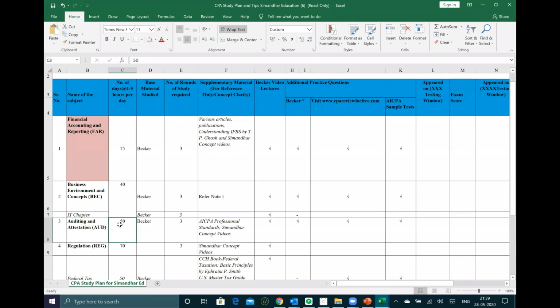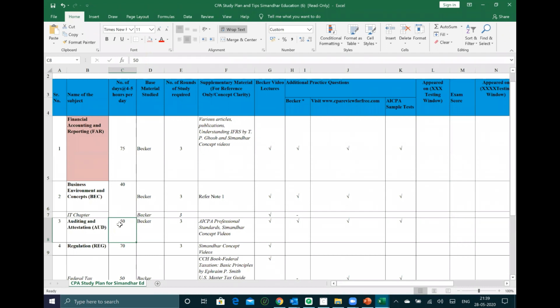Karan Mehta: Sir, I learned that they are not giving scratch papers and calculators at centers in India. Sir, please take it up with AICPA. No, they are giving it. AICPA has already informed them. So don't worry, in Prometric you will get the scratch paper and calculator for sure. So don't worry about that.